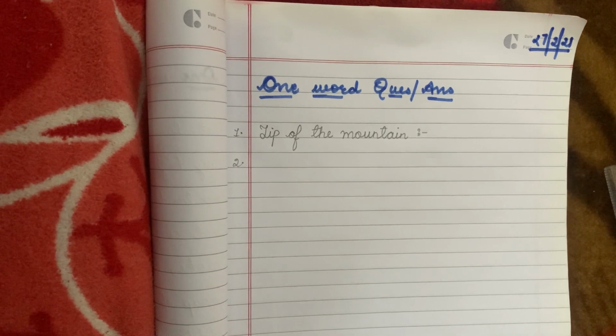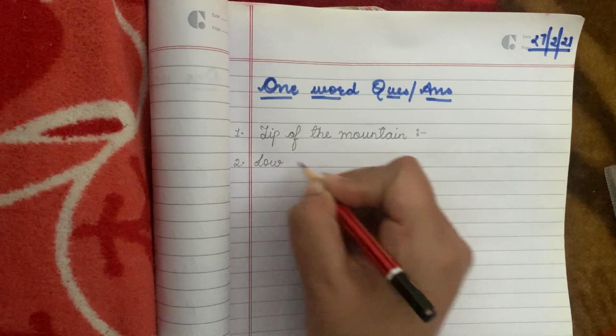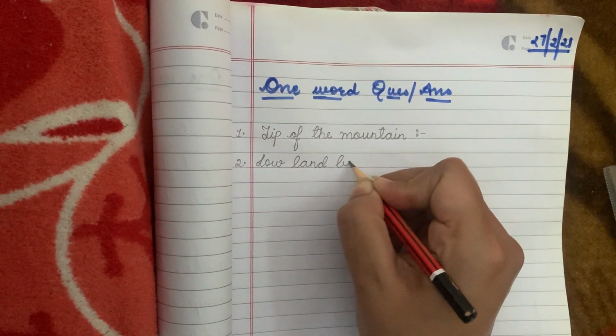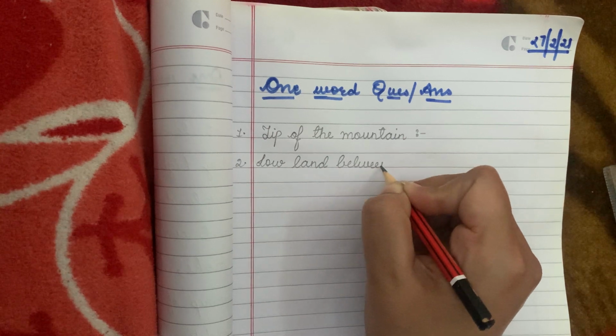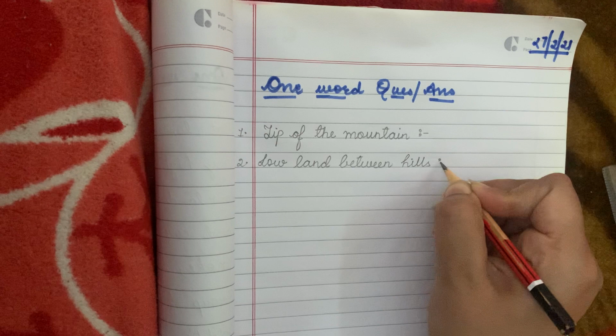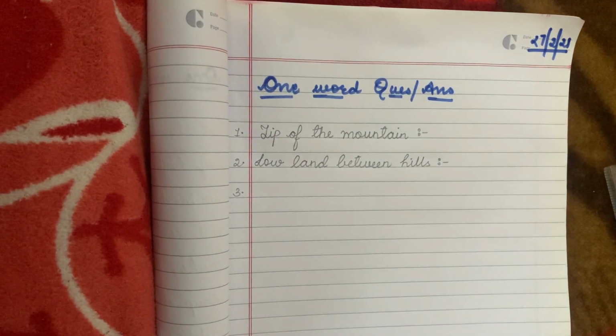Write down number 2: Low land between hills.